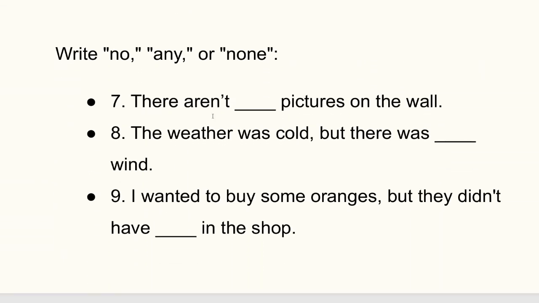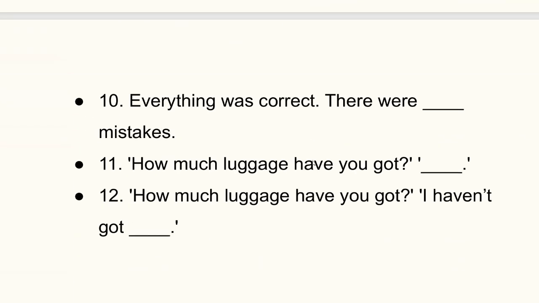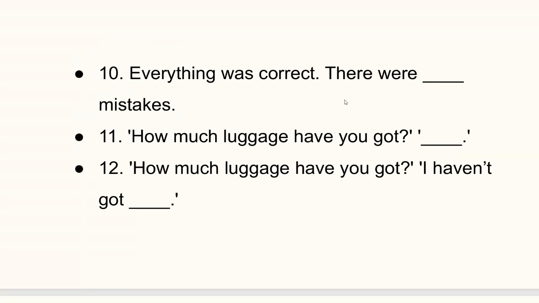There aren't any pictures on the wall. The weather was cold, but there was no wind. I wanted to buy some oranges, but they didn't have any in the shop. Everything was correct. There were no mistakes. How much luggage have you got? None. How much luggage have you got? I haven't got any.